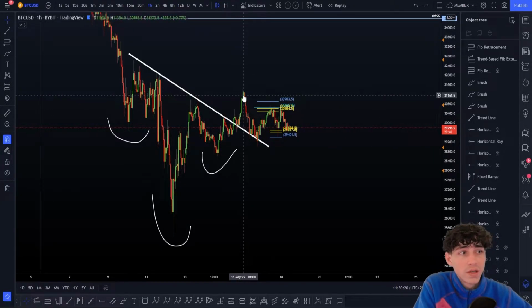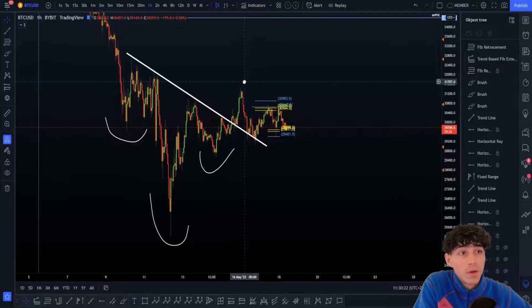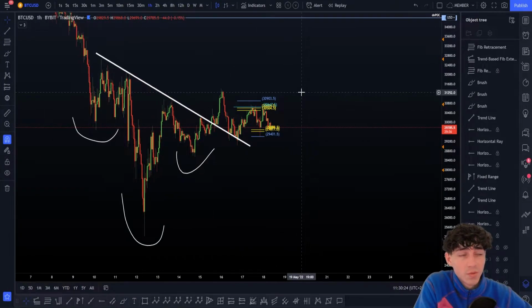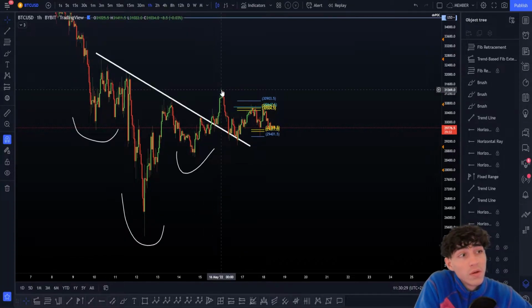Why? Because this market is here to react against as many people as possible. So how are we going to react against as many people as possible? If people are longing here, they're going to move the price back down, and so we just short it here to enjoy the move to the downside and take these longs' money.